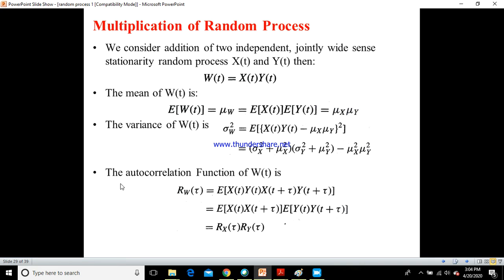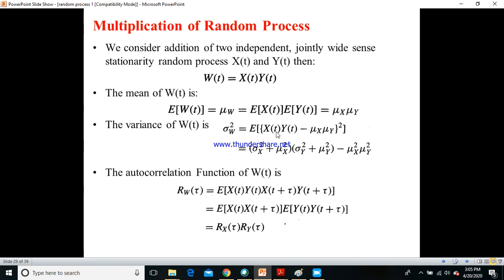Now the variance of w of t would be sigma w square, which is equal to E of x of t y of t minus mu x into mu y, the whole square. Which is equal to sigma x square plus mu x square, into sigma y square plus mu y square, minus mu x square into mu y square. This is something related to a minus b the whole square, I will take a square.